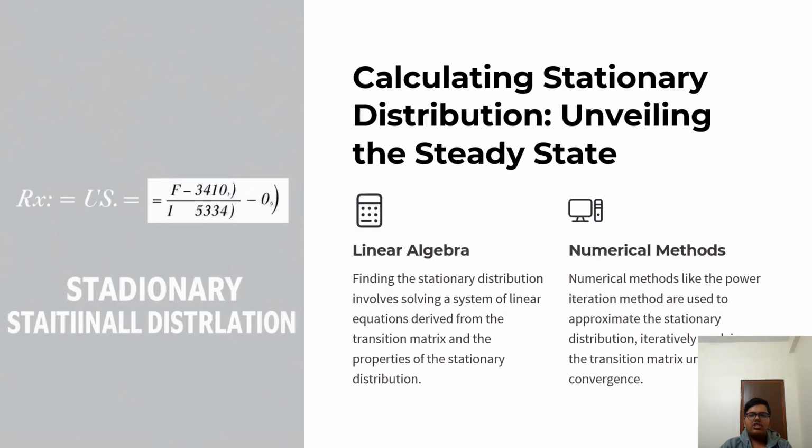Calculating the stationary distribution. Linear algebra. Finding the stationary distribution involves solving a system of linear equations derived from the transition matrix and the properties of the stationary distribution. Numerical methods. Numerical methods like the power iteration method are used to approximate the stationary distribution by iteratively applying the transition matrix until convergence.